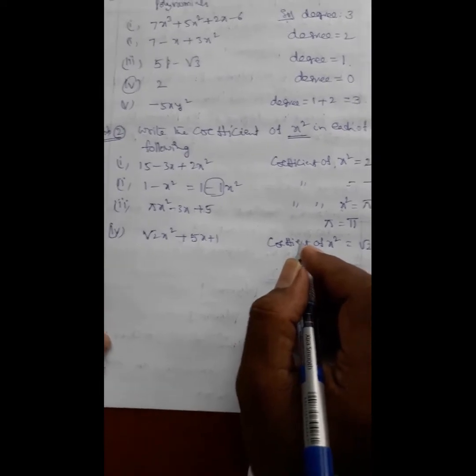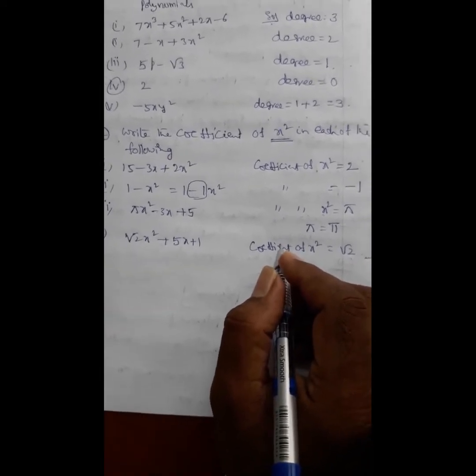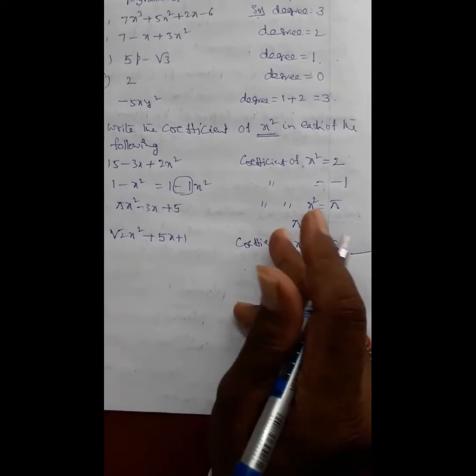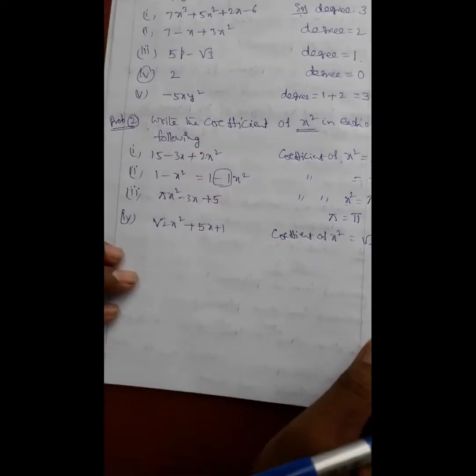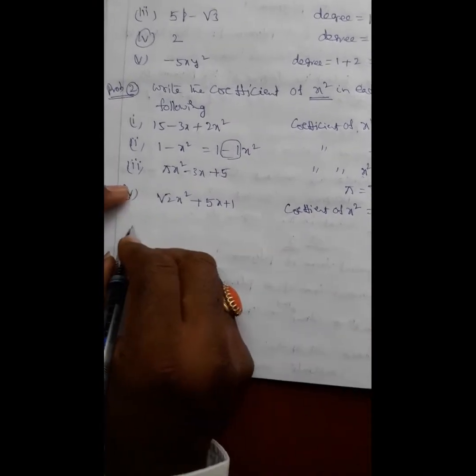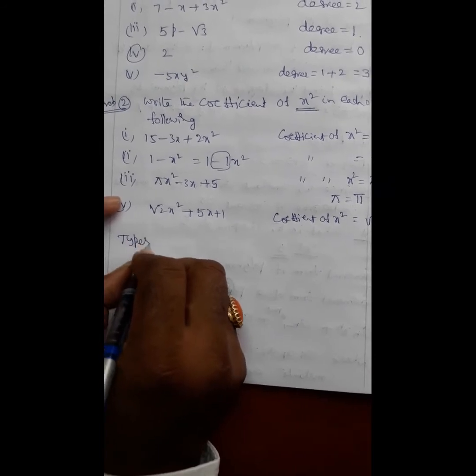Is it clear? Okay. Now, types of polynomials. Polynomials are classified in two ways: types of polynomials according to degree and types of polynomials according to number of terms. Now we move to types of polynomials.